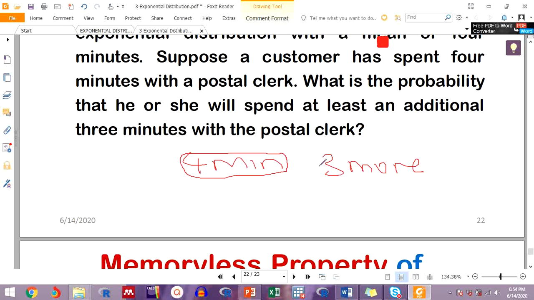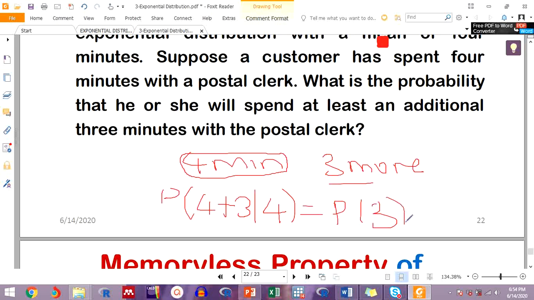The probability of serving the customer 3 minutes more, given that you have served for 4 minutes, will be the same as the probability of serving the customer for 3 minutes. That is the point. It says the probability of serving the customer for R plus T, given that you have been served for 4 minutes, will be the same as the probability of serving the customer for 3 minutes. That is the meaning.